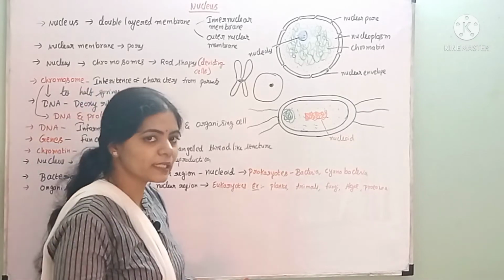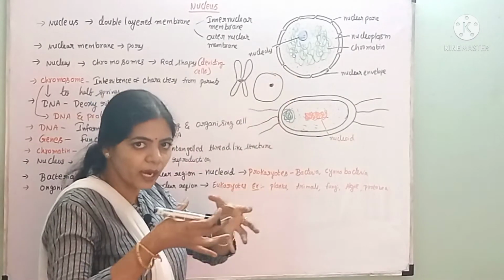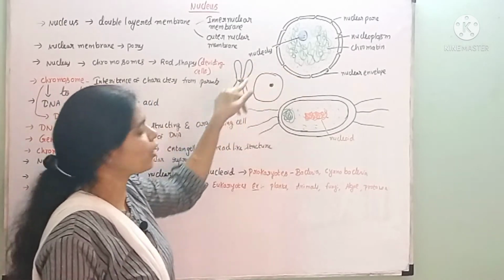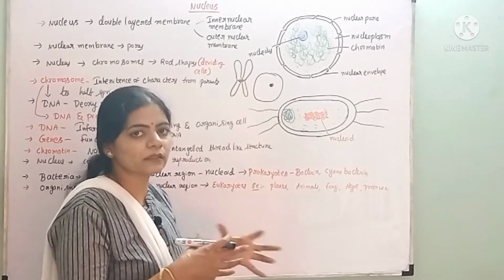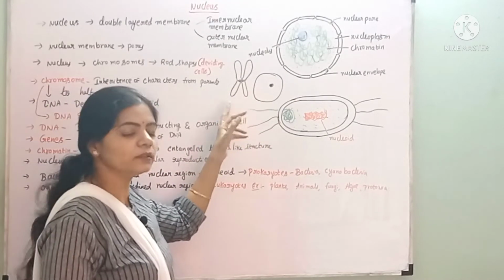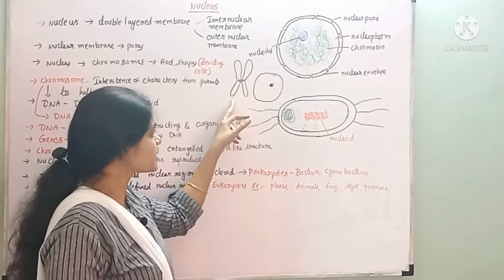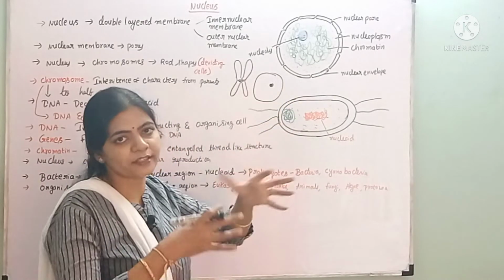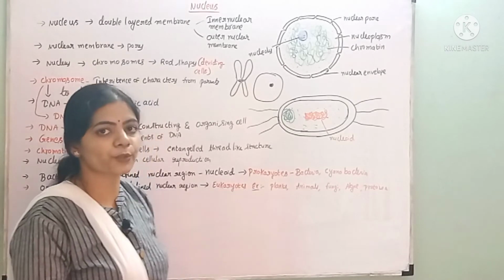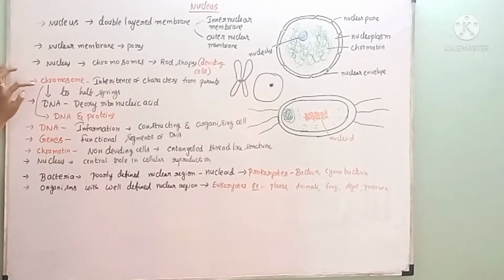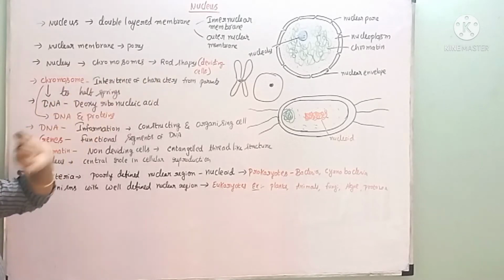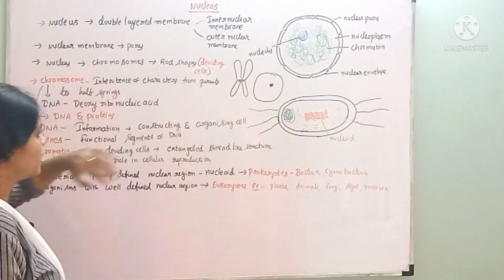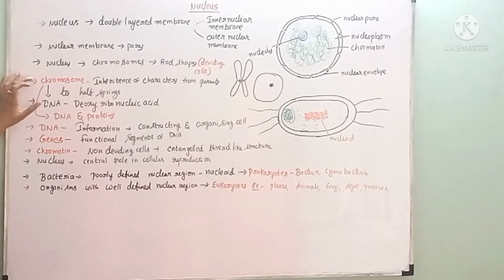When the cell is dividing, this chromatin will condense and form rod-like structures called chromosomes. It will tightly condense and form a rod-like structure in the form of a chromosome. In the dividing cell, the chromosomes are present. In the non-dividing cell, it is in the form of an entangled thread-like structure called chromatin. The chromosomes are rod-shaped structures present in dividing cells only. In the non-dividing state, they do not appear in the form of a chromosome shape.